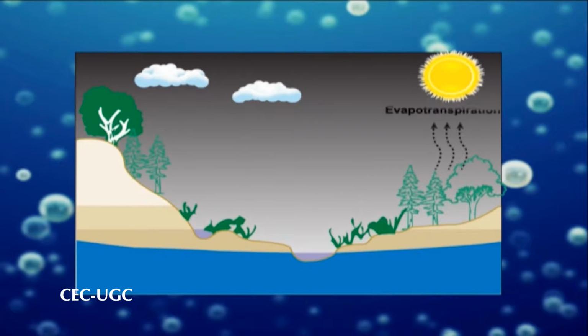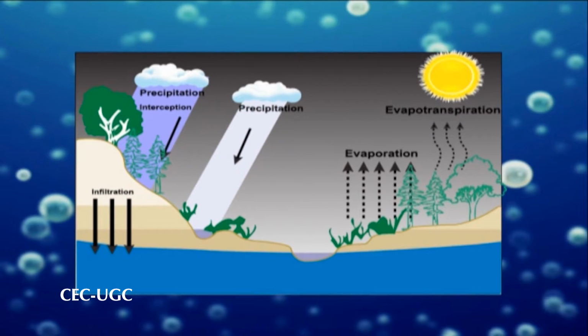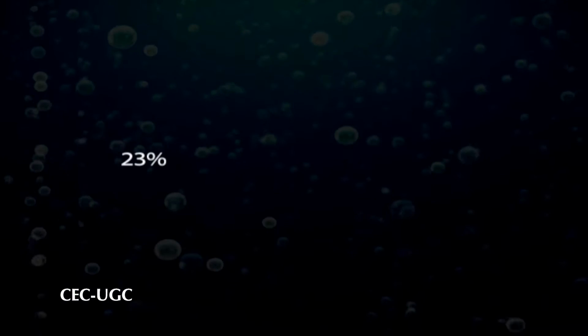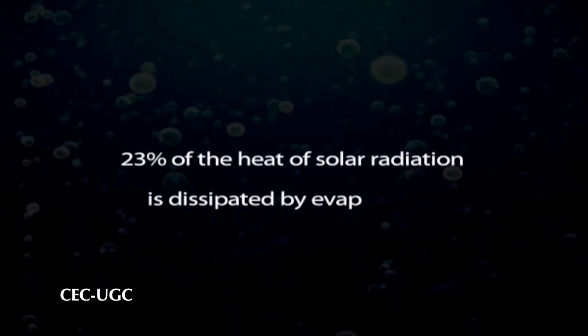The heat transfer of the earth which drives the water cycle is dependent upon the heat of vaporization and condensation of water. Liquid water absorbs heat at one place and then the water vapor is transported due to evaporation to another place where it cools and condenses. Evaporation also dissipates around 23% of the heat of solar radiation, thus moderating and stabilizing the Earth's surface temperature without